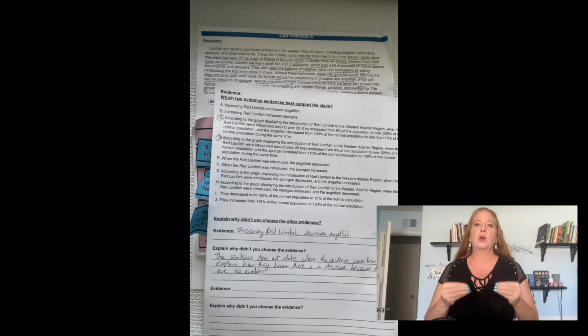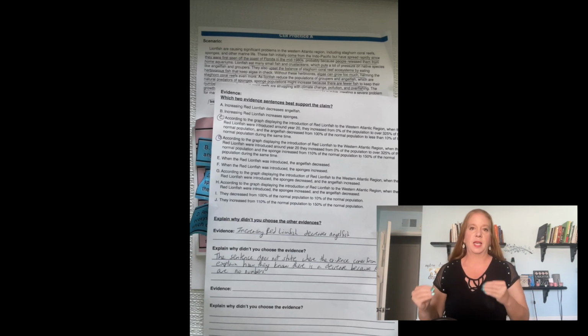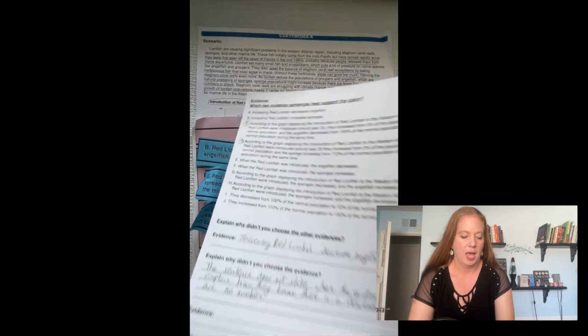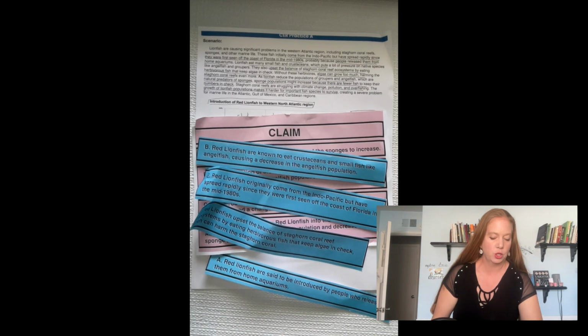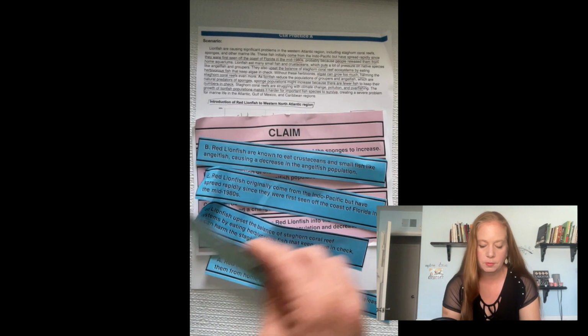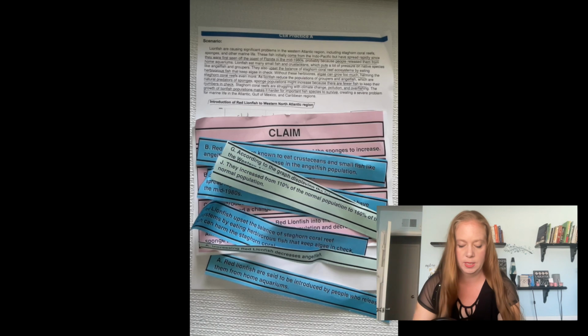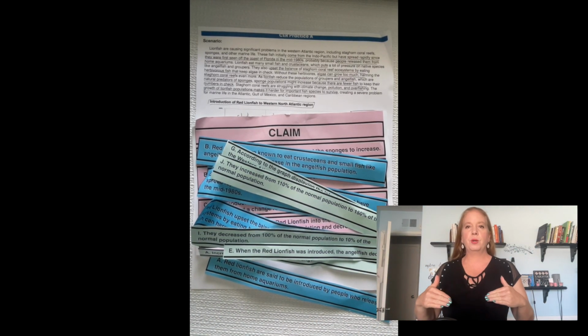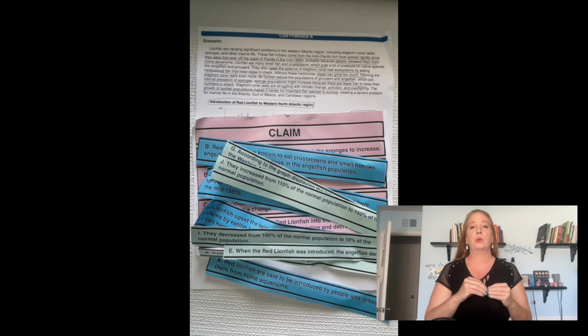So they're going to go through every single one of those evidence sentences to figure out, was the information correct? Was it incorrect? What parts are missing from this evidence sentence? Finally, we move on to the reasoning. And once again, they will be given different choices of reasoning. So I have my different choices of reasoning here. And they're going to go through and they're going to then choose which reasoning sentences link the evidence to the claim.